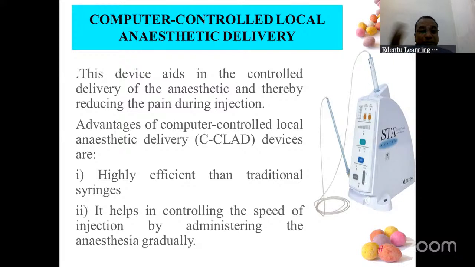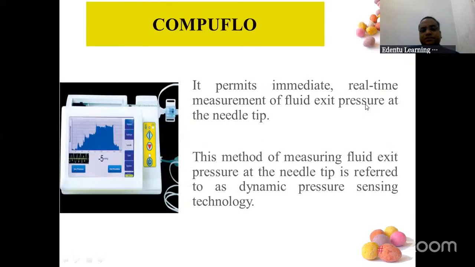But because it is a computer, the machine is pre-programmed. So that is why it is called Computer Controlled Local Anesthetic Device, CCLAD. It's highly effective and better than the traditional syringes, and it controls the speed of the injection also. Generally an injection needs to be given over 45 seconds to 1 minute, but some people give it very fast. So here, even the speed, the rapidity of the injection, is controlled. So this is the fifth advance.